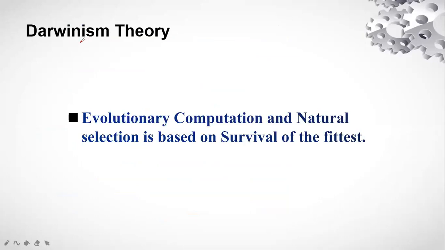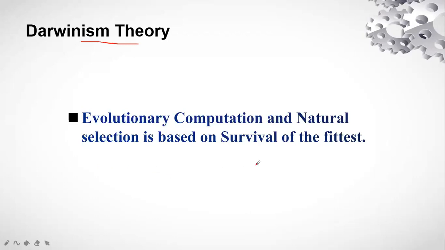Now we have Darwin's theory. What is this Darwin's theory? This was the theory defined by the English naturalist Charles Darwin, right? What does it say? It says that all these species of organisms arise and develop through the natural selection of small inherited variations that increase the individual's ability to compete, to survive, and to reproduce, right?